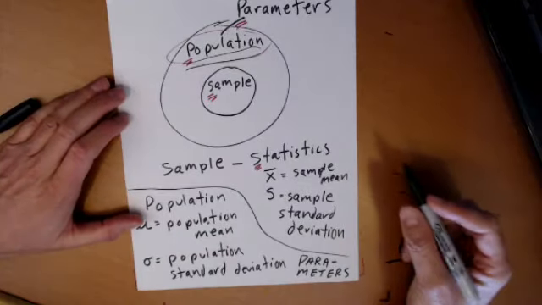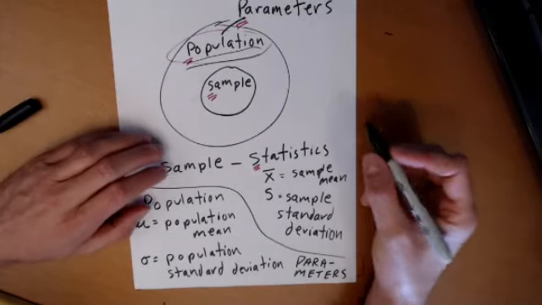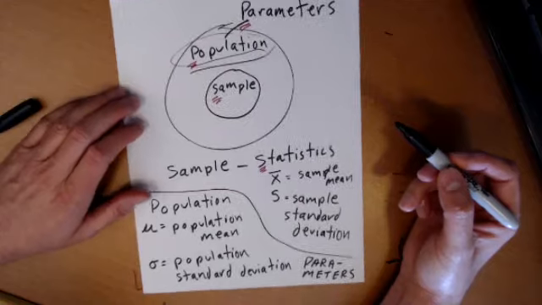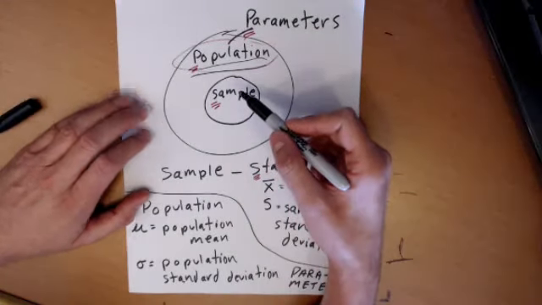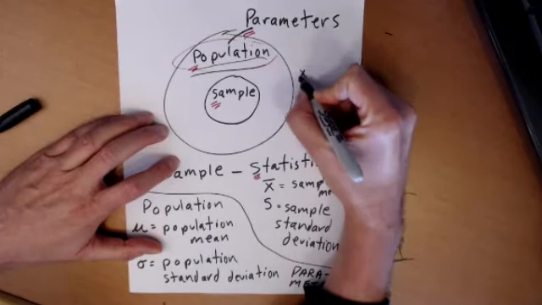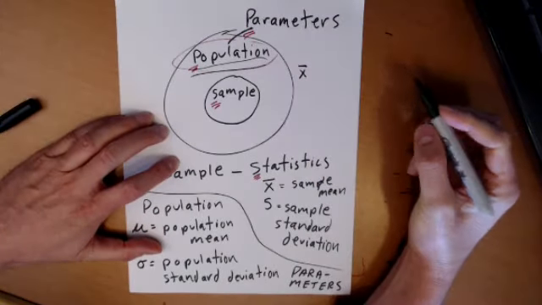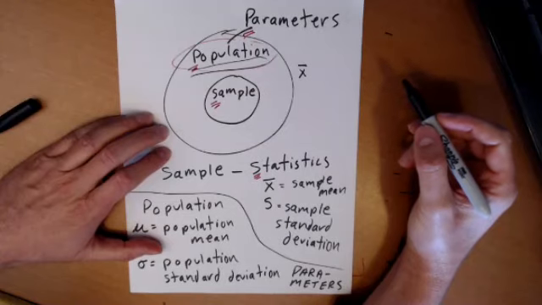Tell me if this makes sense. Let's say we're trying to figure out the average height of a student at our college. If we were to take a nice representative sample, we could get an X bar. Here's the big idea of the class.